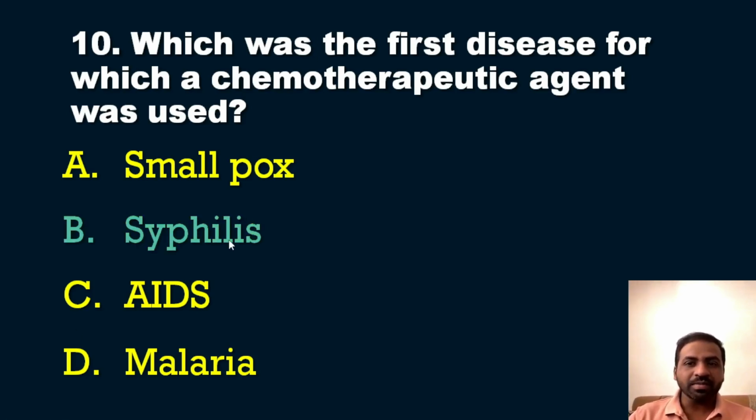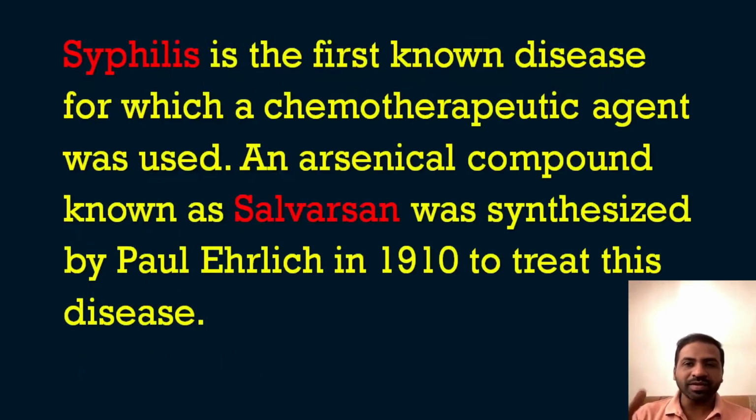The answer is option B, syphilis. Syphilis was the first disease for which a chemotherapeutic agent was used. Very important information: an arsenical compound known as salvarsan was synthesized by Paul Ehrlich in 1910 to treat this disease. So syphilis was the first disease, the agent was salvarsan, an arsenic compound, used by Paul Ehrlich in 1910. Very informative question for you.